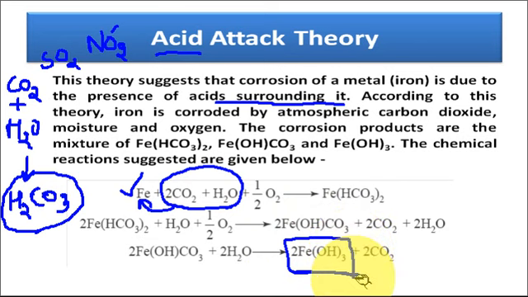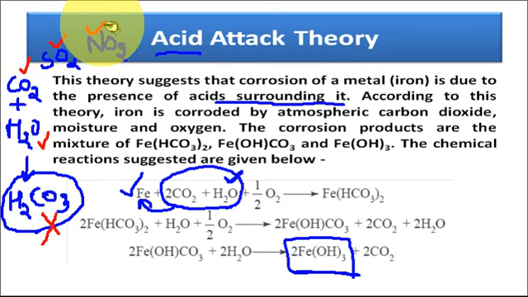So the main point in this reaction is that it explains the corrosion in presence of moisture. If moisture is not there, then acid is not formed, and if acids are not formed, then corrosion would not take place. So this theory considers the acids as the main cause of the corrosion, and these acids are formed by the reaction of the moisture and acidic oxide gases.